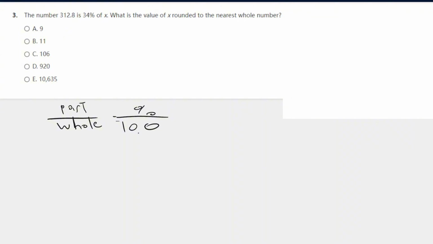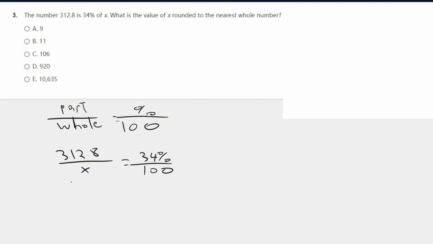And now the way we go about this is basically just plugging in for what we know. So the part in this equation is 312.8. The whole is exactly what we're looking for, so that's x. And the percent is 34% over 100.